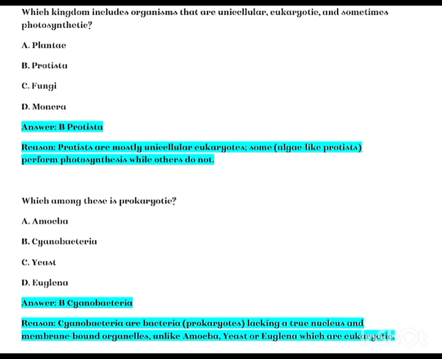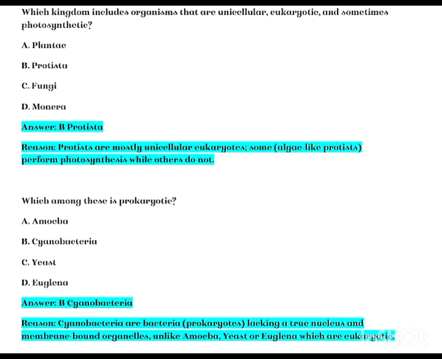Which kingdom includes organisms that are unicellular, eukaryotic, and sometimes photosynthetic? A. Plantae, B. Protista, C. Fungi, D. Monera. Answer B. Protista. Reason: protists are mostly unicellular eukaryotes. Some algae-like protists perform photosynthesis, while others do not.